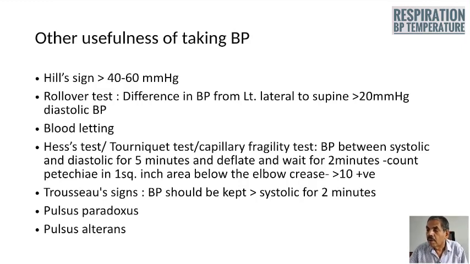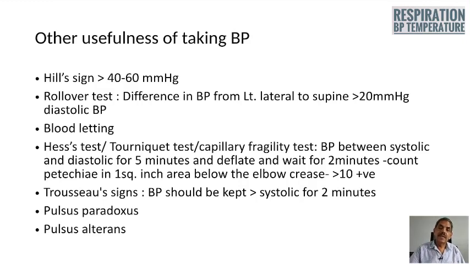You have to maintain the blood pressure between systolic and diastolic blood pressure for 5 minutes, then deflate and wait for 2 minutes. Afterward, you have to check the forearm for petechiae.